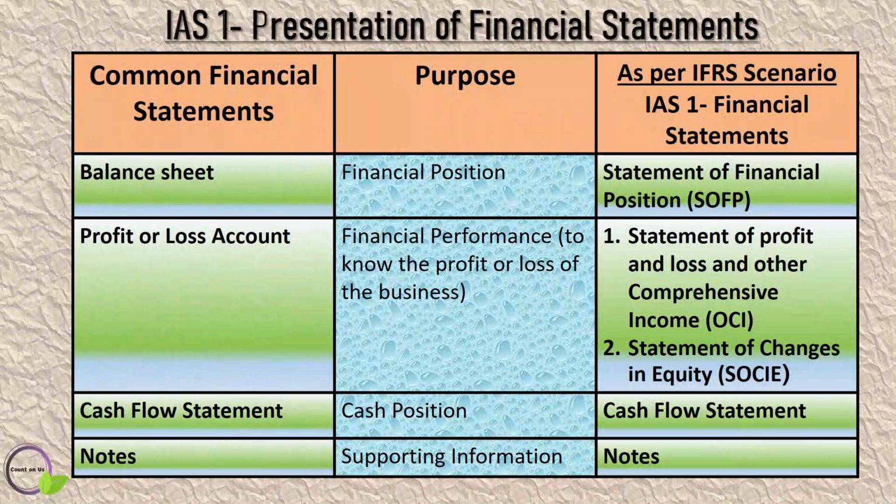Now we are gonna look at what is IAS 1. As per the IFRS requirement, a business has to prepare its financial statements in some norms and standards. So these all are explained in IAS 1. You already know what the financial statements are, right? Balance sheet, profit and loss account, cash flow statements and notes to accounts.